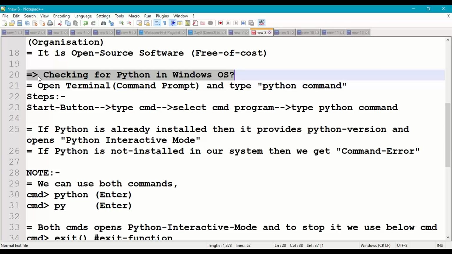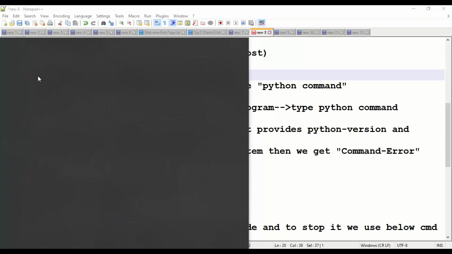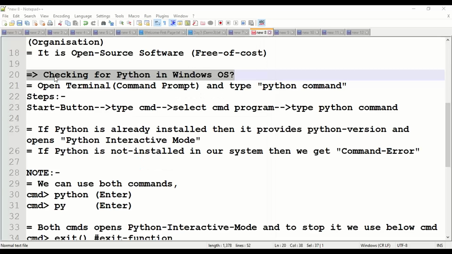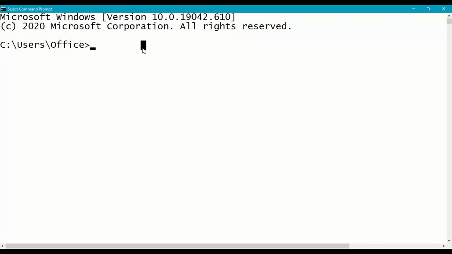So once again I'll show you. Click on the start button, type cmd, open the command prompt application, and then in the command prompt type py or completely python.